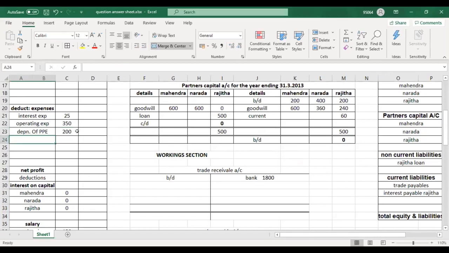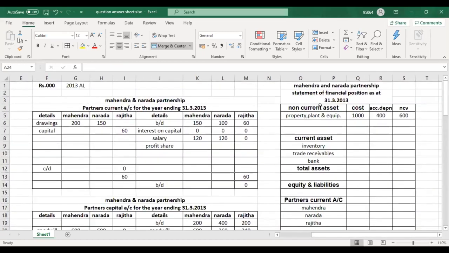Okay, 1000 into 20%, 200. That is an income statement, and in the financial position it should be like this: cost, accumulated depreciation 400. Last year's 200 plus this year's 200, 400, and net carrying value is 600. That is the depreciation.